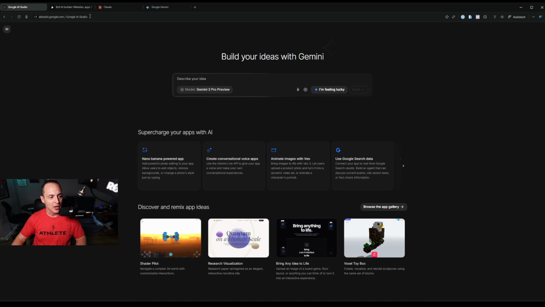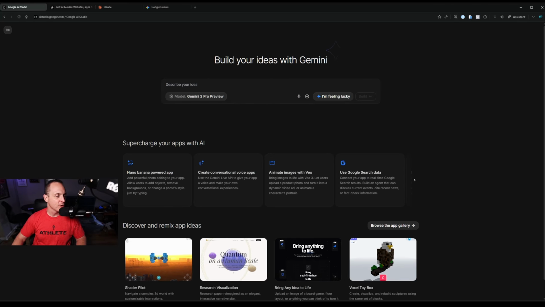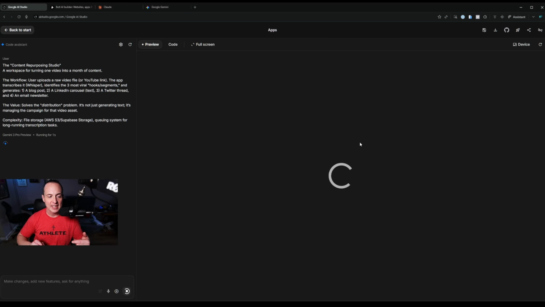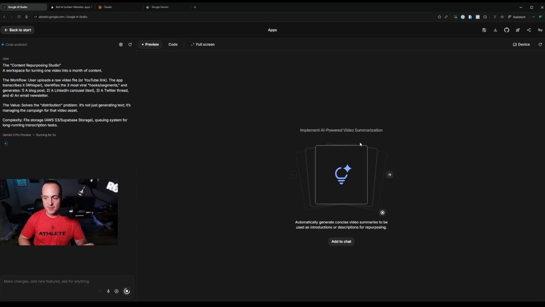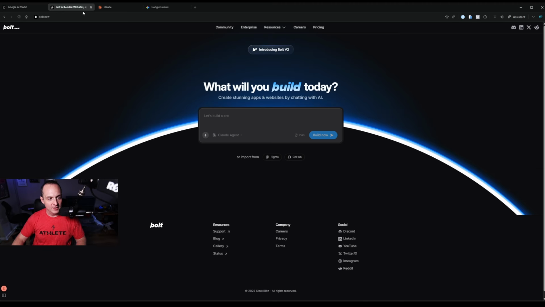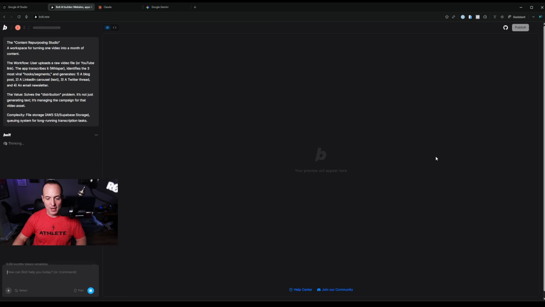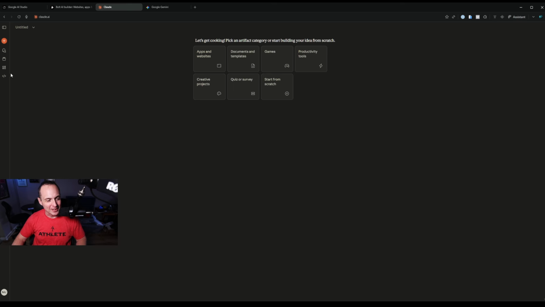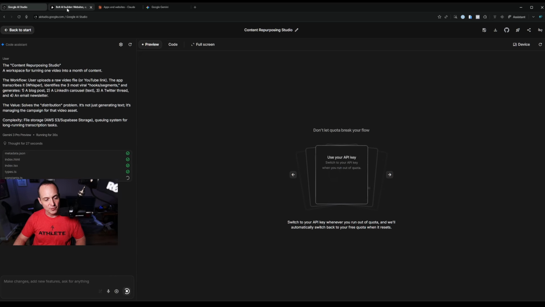So let's go first over to AI Studio. aistudio.google.com. You can see right here, we are on the Gemini 3 Pro preview. And we're just going to paste this prompt right here because what we want to see is how Gemini does with very little information. So I just give you a teeny tiny little prompt. What can you build? While we're there, let's go ahead and build it in Bolt as well. And while we're there, let's build it in Claude. So we will see who finishes first.